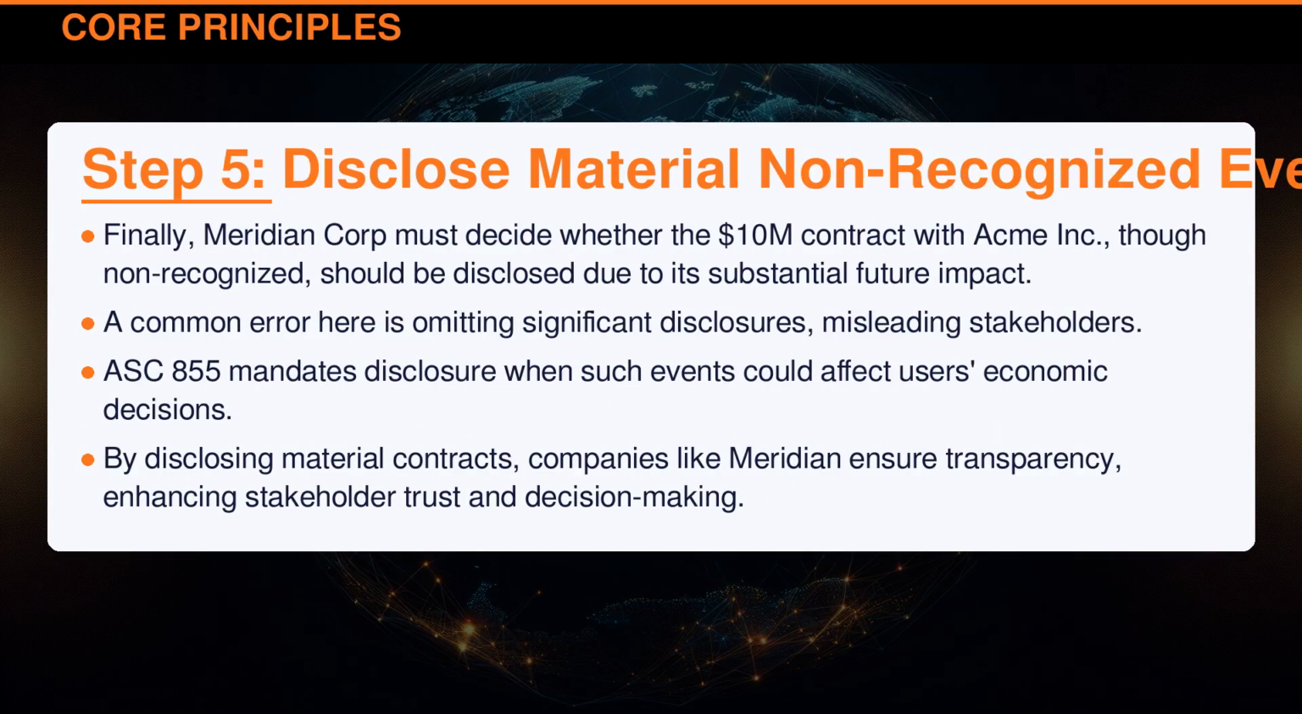Finally, Meridian Corporation must decide whether the $10 million contract with Acme Incorporated, though non-recognized, should be disclosed due to its substantial future impact. A common error here is omitting significant disclosures, misleading stakeholders. ASC 855 mandates disclosure when such events could affect users' economic decisions. By disclosing material contracts, companies like Meridian ensure transparency, enhancing stakeholder trust and decision-making.